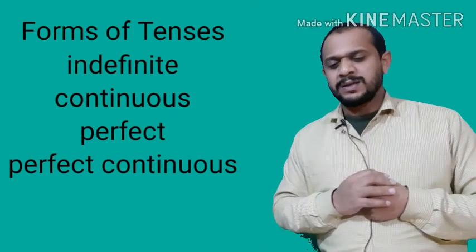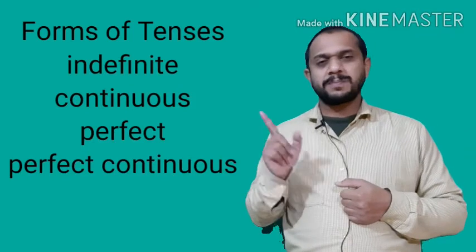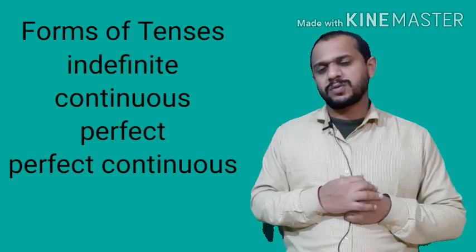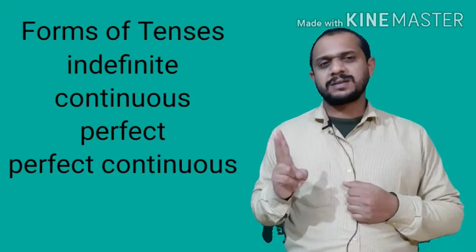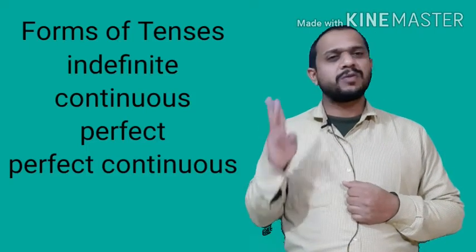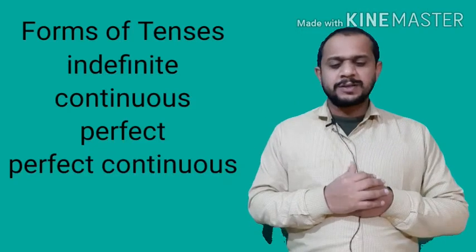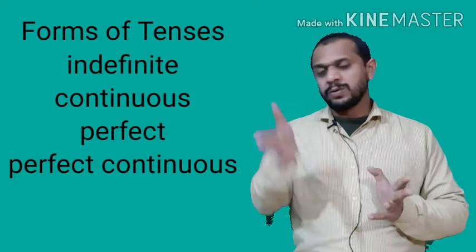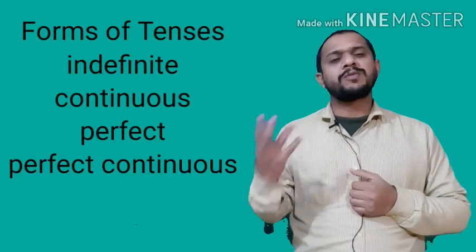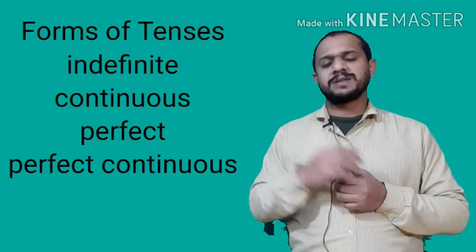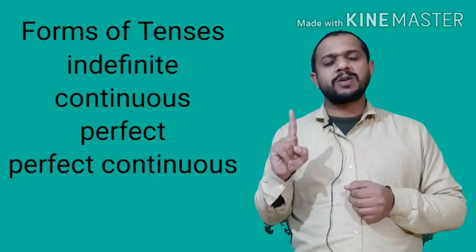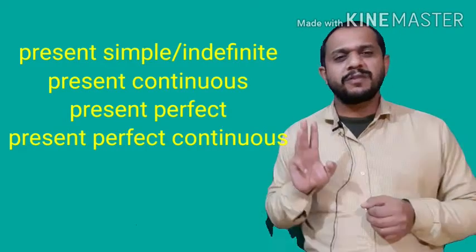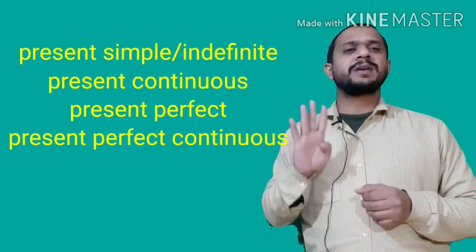So we have seen three classifications: present, past and future. And if we talk about the forms, there are four forms: indefinite, continuous or progressive, perfect and perfect continuous. Now if we attach the four forms to present, what will it be? Number one, present simple or present indefinite. Number two, present continuous. Number three, present perfect. Number four, present perfect continuous.